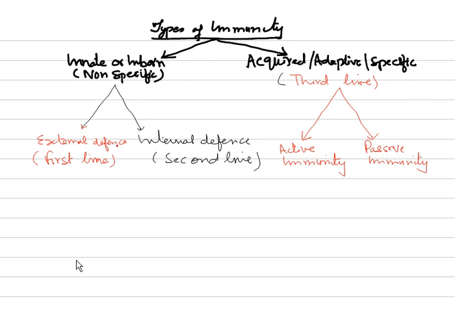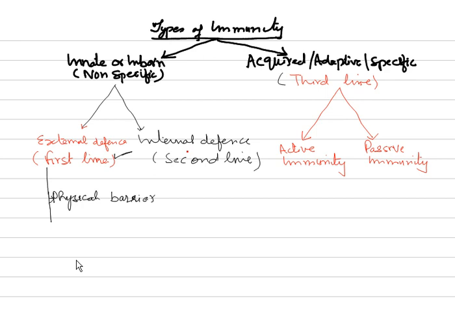So in the external defense, the first line, it is two types further: physical barriers and chemical barriers. So number one, physical barriers, and then followed by the second one, that is the chemical barriers.